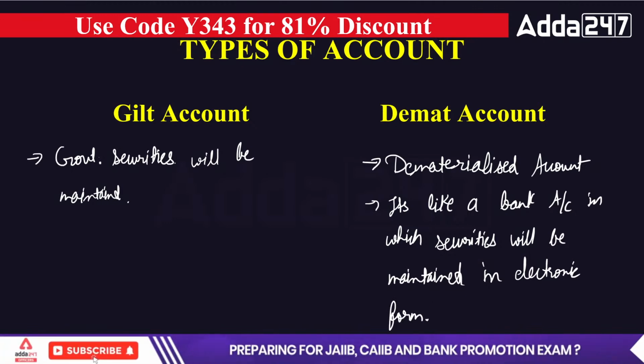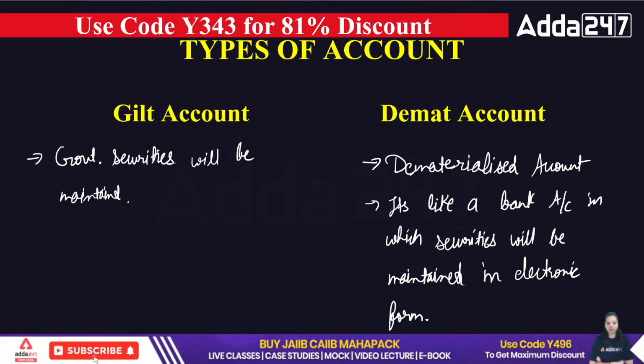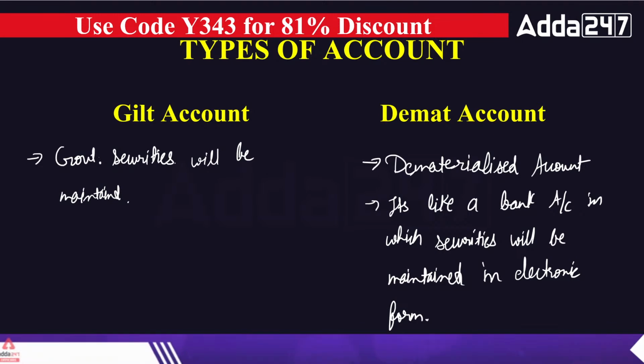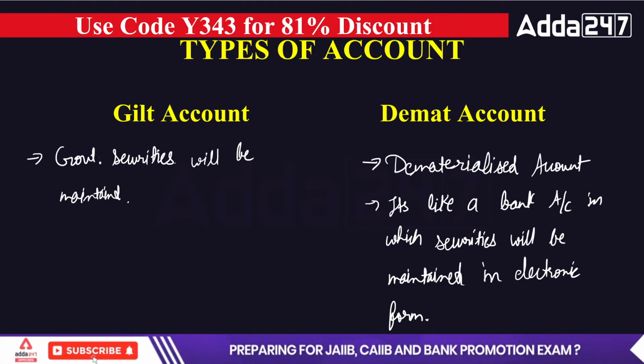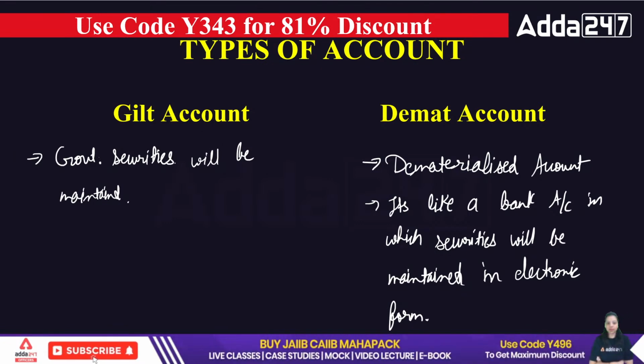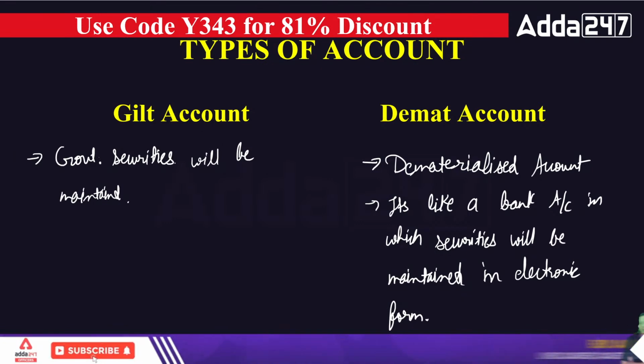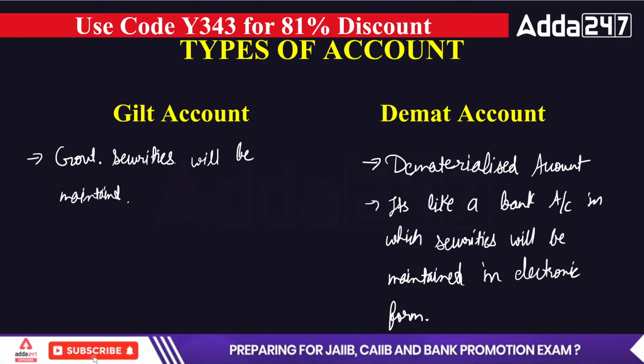If I am investing in the share market, I am purchasing 2 shares, 10 shares, 15 shares only. But brokers are purchasing lakhs of shares per day and selling lakhs of shares per day. So it became very hard to maintain shares in physical form.